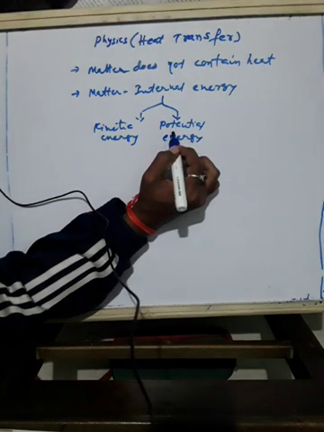The process of increasing the internal energy is called heating.